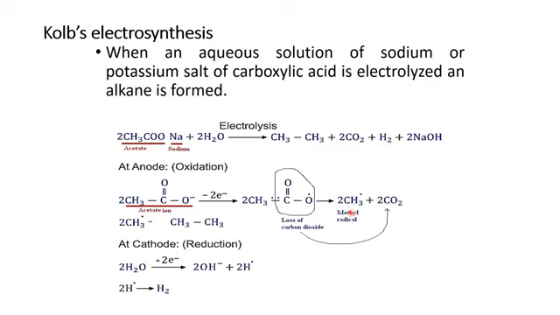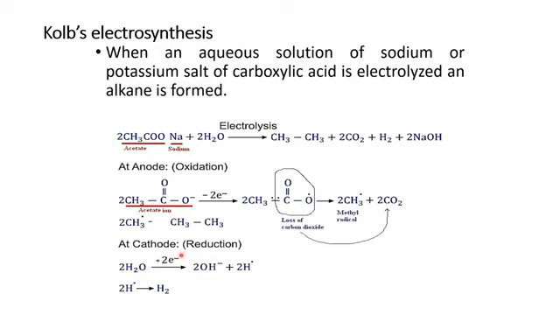This methyl radical, what happened? This methyl radical will be used here, and it will be responsible for the production of CH3-CH3, which, in other words, is the formation of alkane. And this is the required product which has been formed in the above reaction, as mentioned here. Now what happened on the cathode?